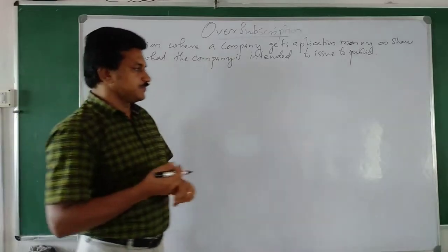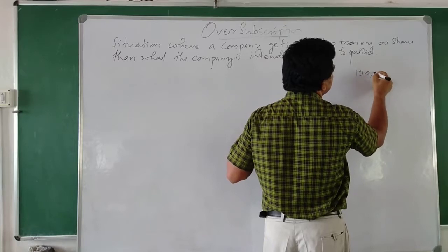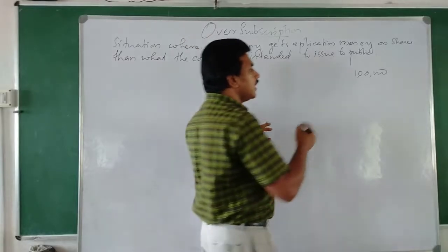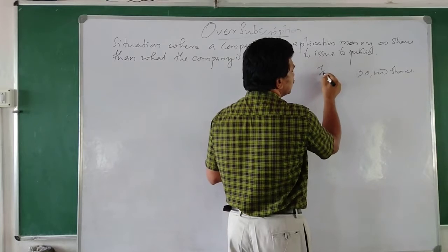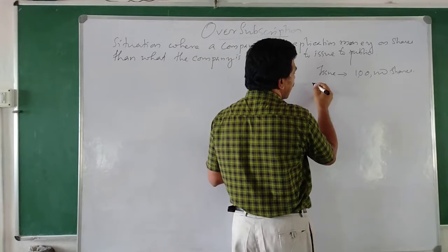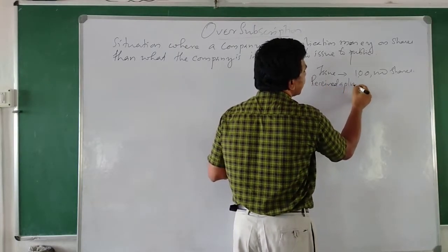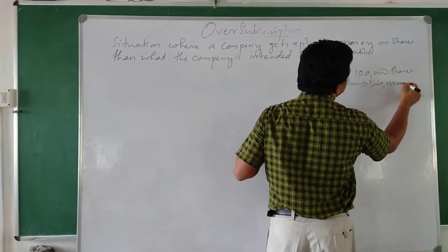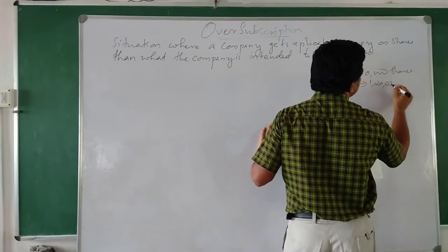For example, a company is issuing 1 lakh equity shares. The company offered 1 lakh shares for public subscription. That is the issue. But the company has received applications for 1,20,000 shares.